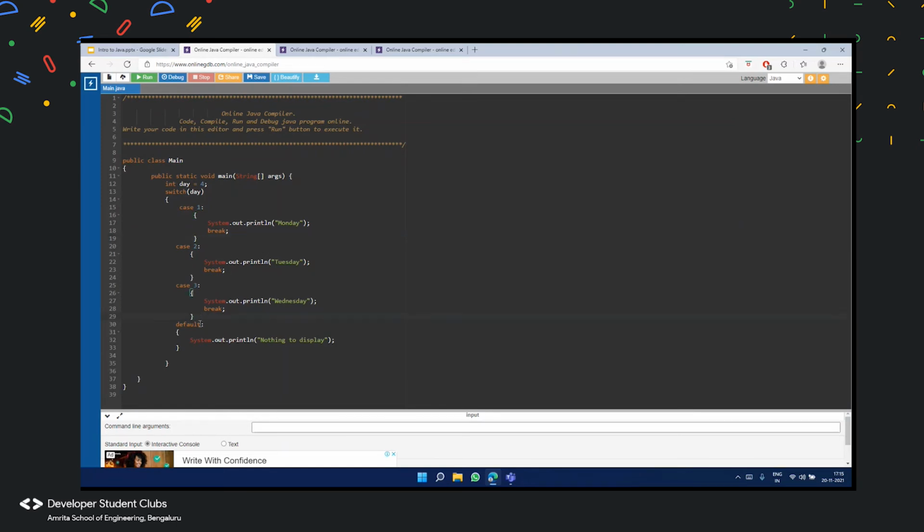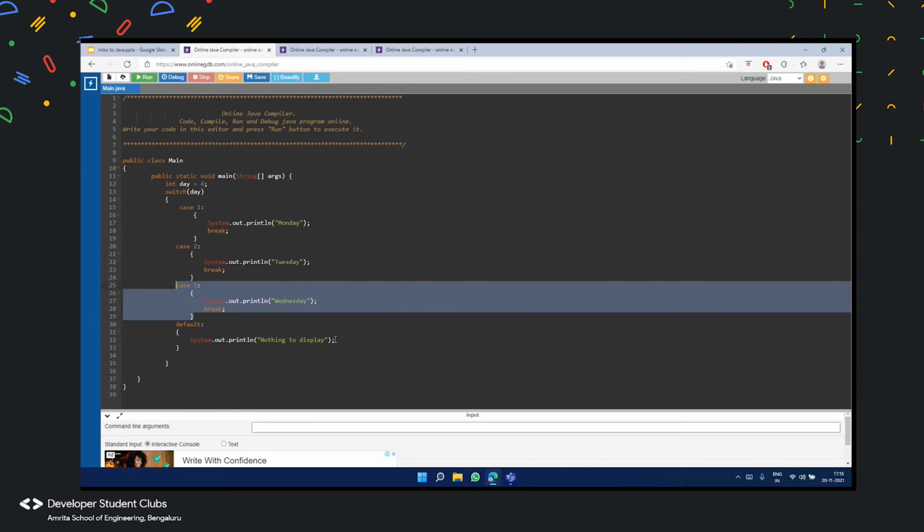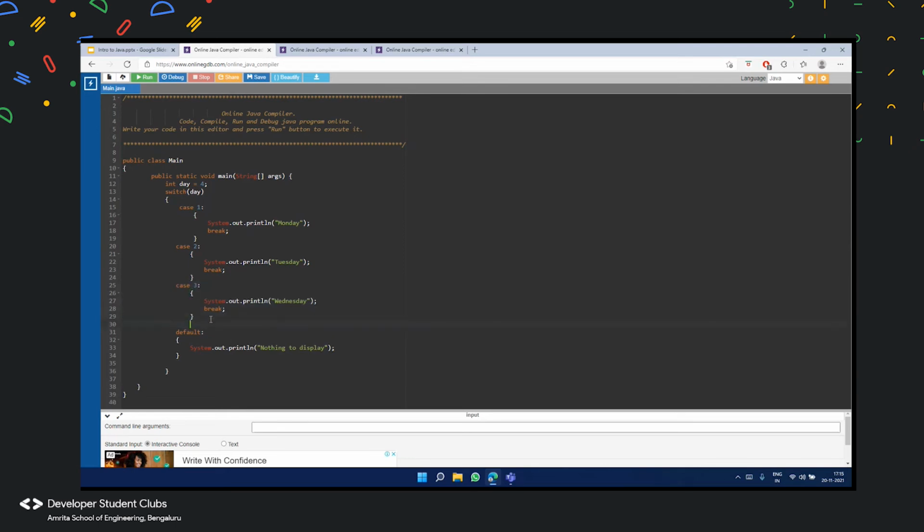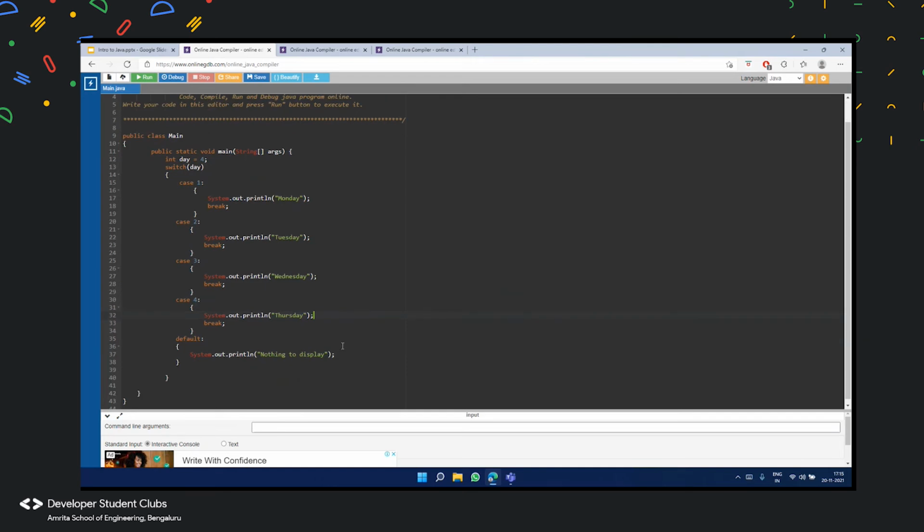I'd be writing the same thing. So this is case 3. Here I'd be writing case 4, where I'm telling the compiler that if the number is 4, it has to print Thursday, and so on. I have made a variable called day and initialized it to 4.